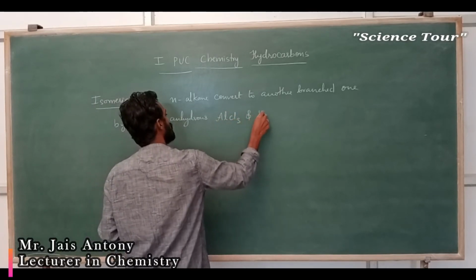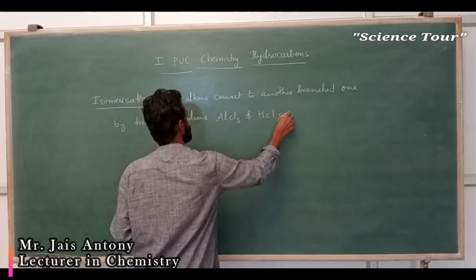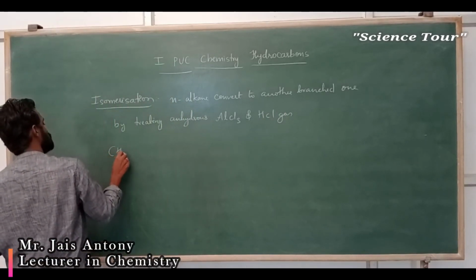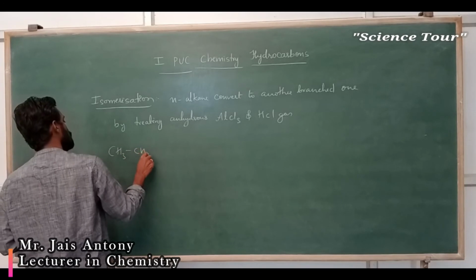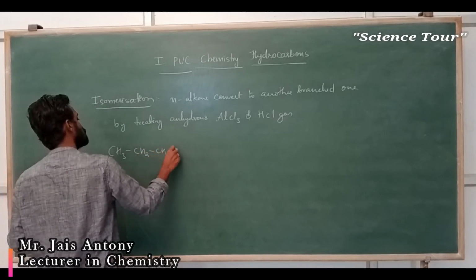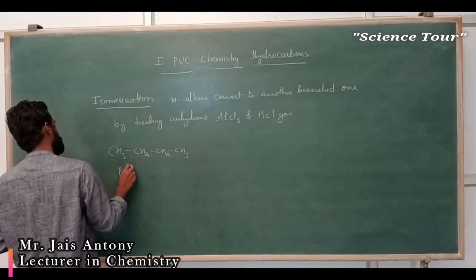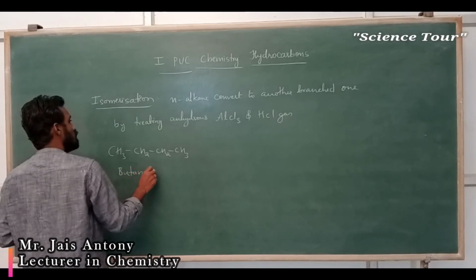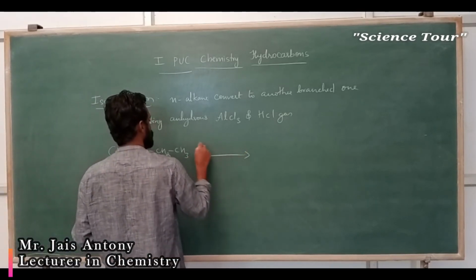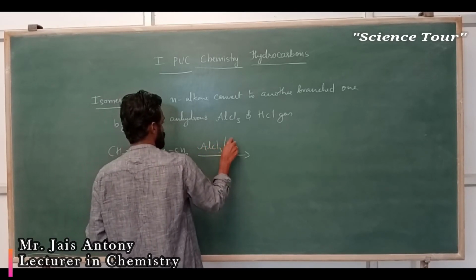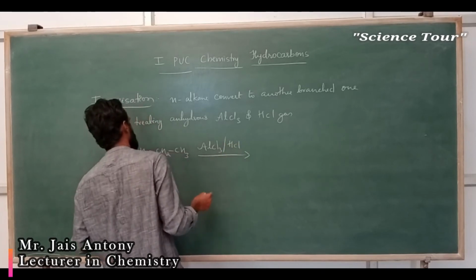and hydrogen chloride gas. My dear students, n-alkane I will write CH3, CH2, CH2, CH3. This is nothing but butane. Butane treated in the presence of anhydrous aluminum chloride and HCl gas, it gives what, my dear students?